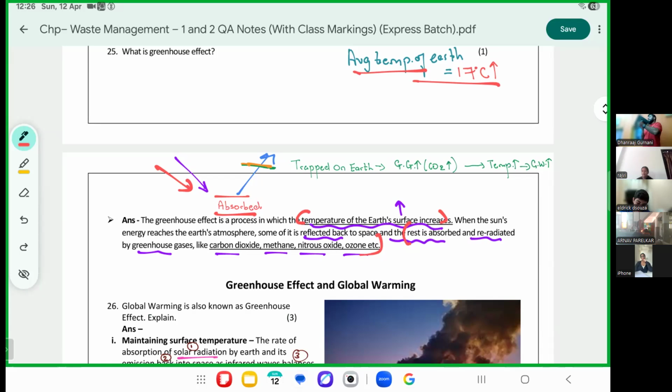Perfect. And if you can see here, now they are getting trapped because of the layer of the greenhouse gases which are increasing. Name the gases: CO2, methane, nitrous oxide, and oxygen. So you learned insolation comes in as long waves. Last year, if you remember, terrestrial radiation goes out as short wave.